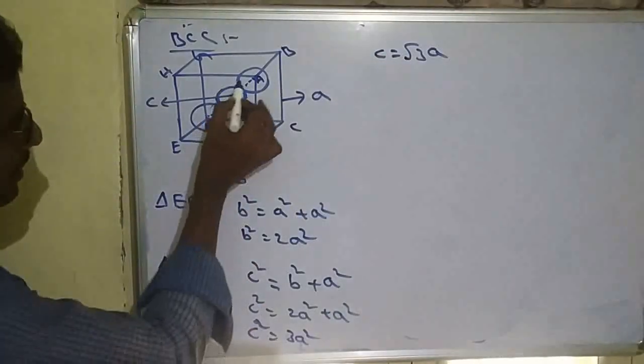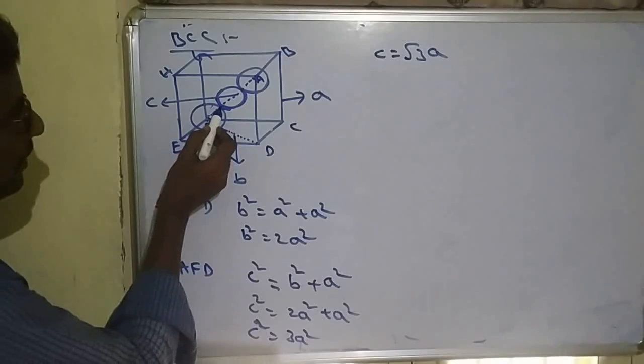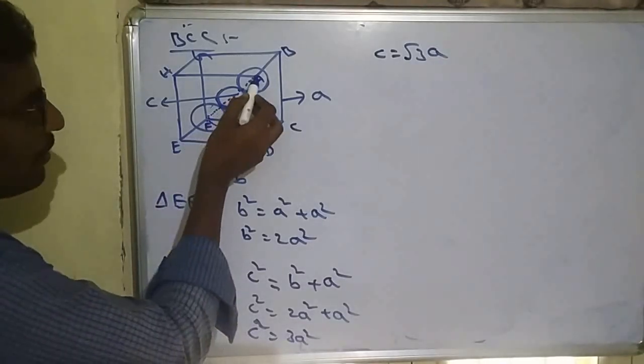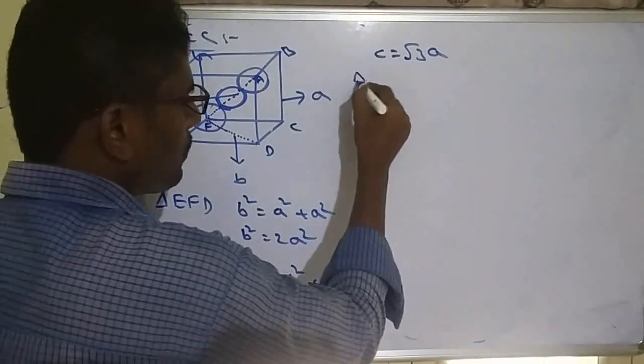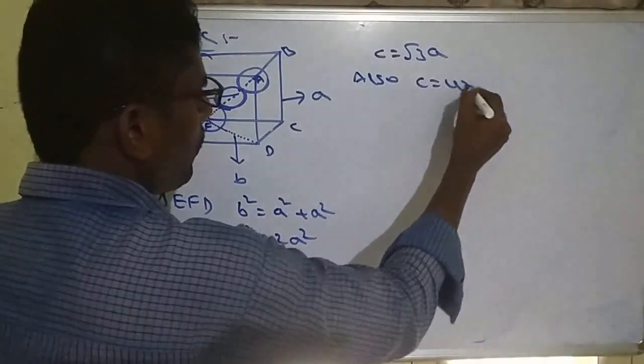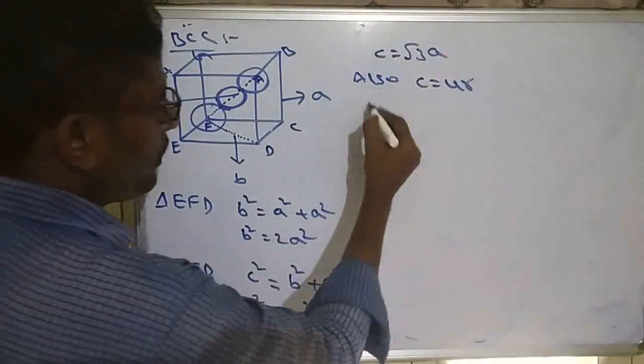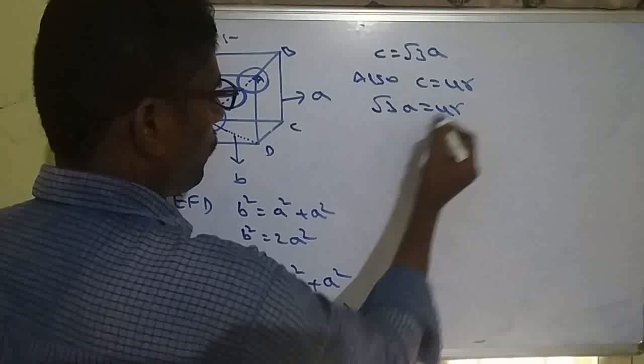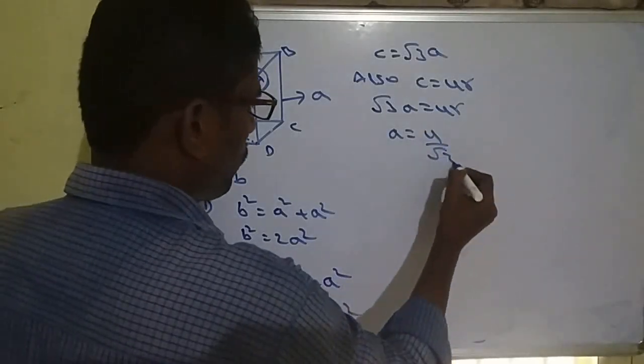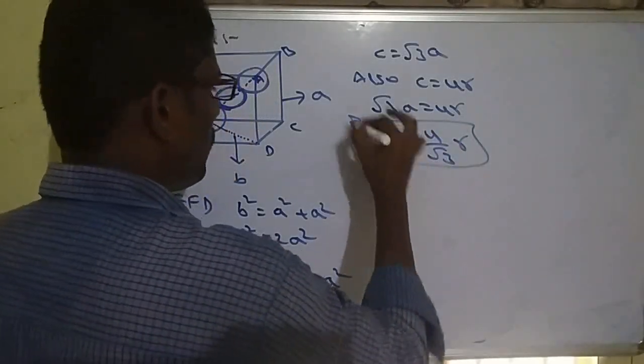At the same time, C means this is the distance. Here to here radius, here to here diameter, here to here radius. Total C also. C is equal to 4R. So both we can equate. Root 3a is equal to 4r, a is equal to 4 by root 3r. This is again an important formula.